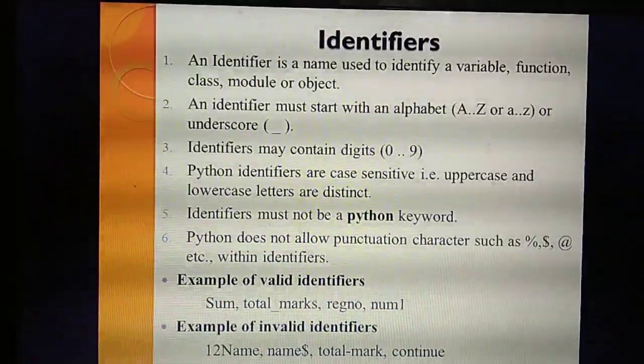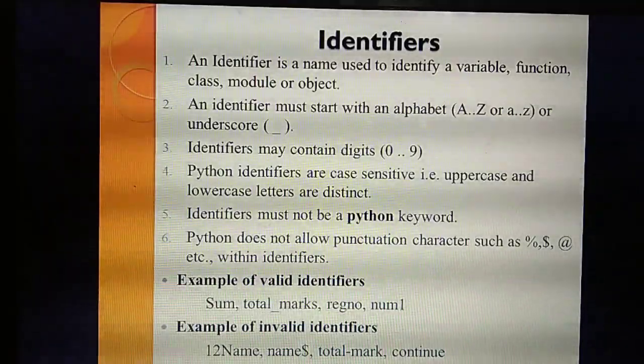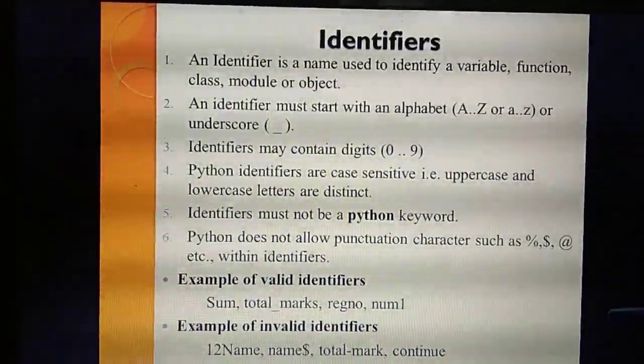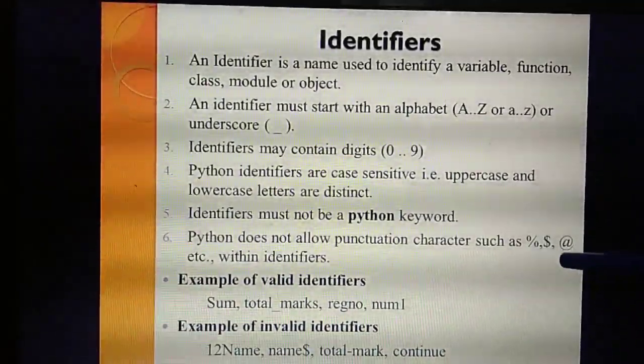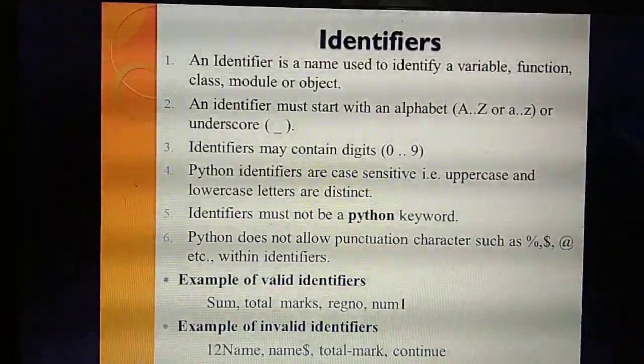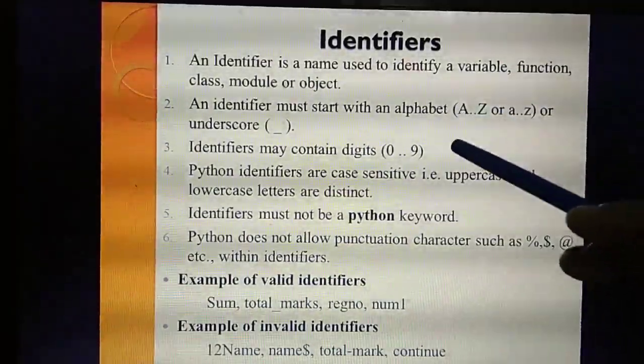Okay. So the next thing is, an identifier always starts with letters. That means either a capital letter or a small letter, or it can also start with which symbol? Underscore. The example they have given, by seeing the example you can identify it. Then identifiers can also contain digits. Digits means 0 to 9 you can use.